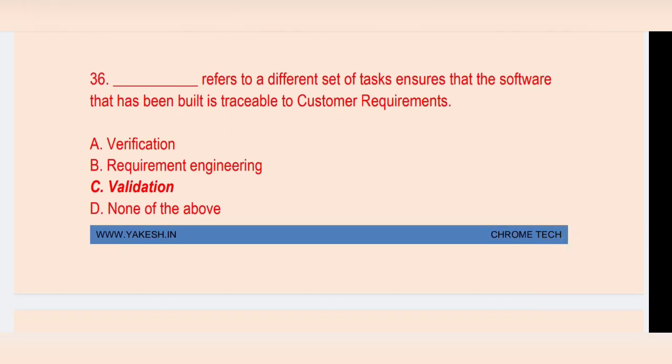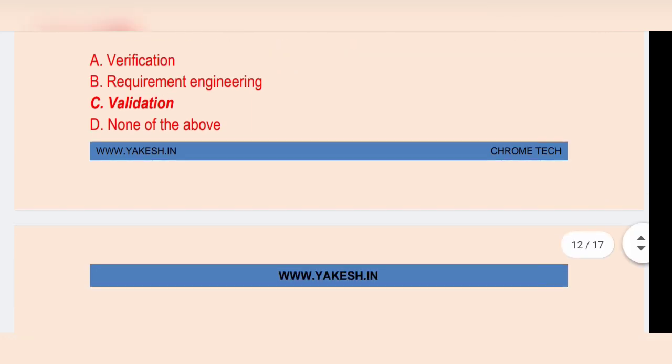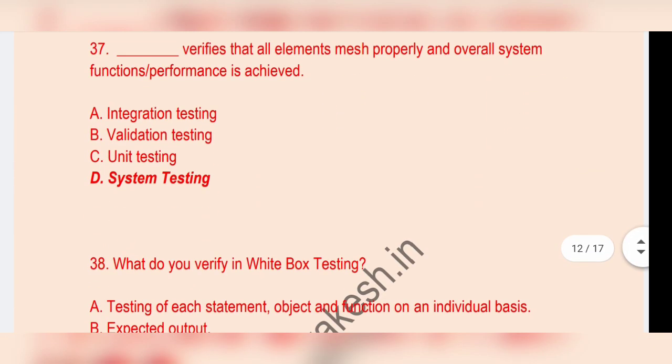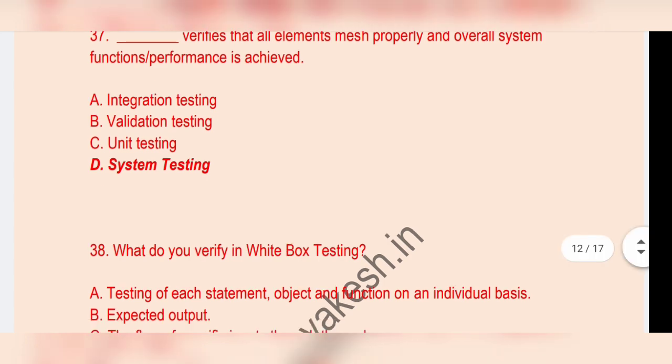Validation refers to a different set of tasks that ensure that software that has been built is traceable to customer requirements. Option C, validation. System testing verifies that all elements mesh properly and overall system performance is achieved. Option D, system testing.